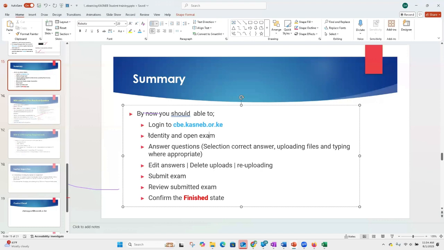So now you are able to identify and open an exam. We are prepared to answer questions. They can be select questions, they can be uploading, they can be typing where appropriate. We are equally able to edit the answers, delete the uploaded files, and even re-upload. We have done the submission of the exam, in that we are not just walking out of the examination room without submitting and finishing our attempt, and even confirming that we have a finished state.